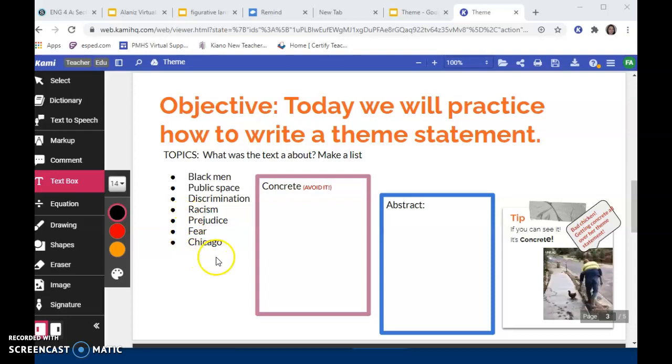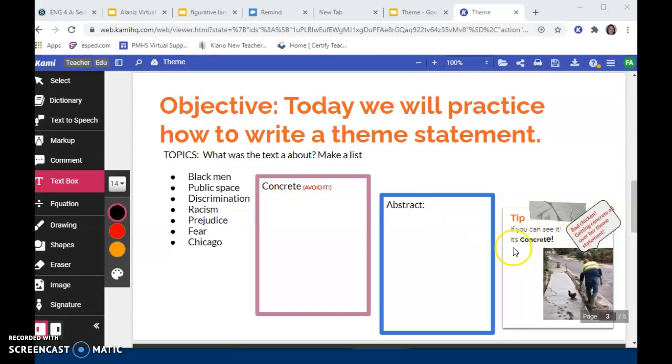Now, what I want you to do is, once you have your list, we're going to separate it between concrete and abstract. So our topics, again, we're going to separate into concrete and abstract. So what is concrete? Concrete is basically anything that you can see.